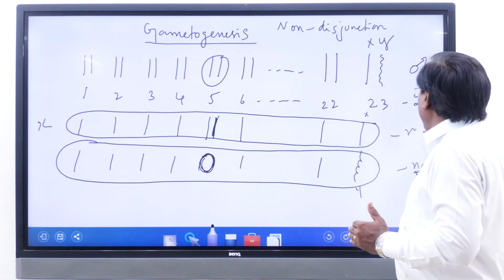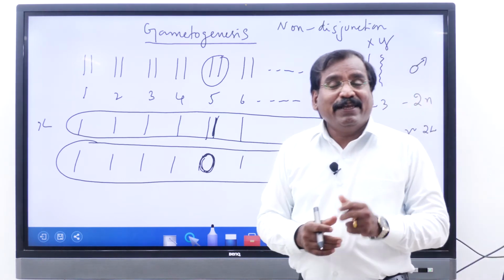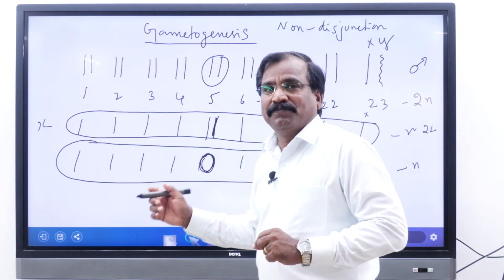So this sperm contains 24 instead of 23.